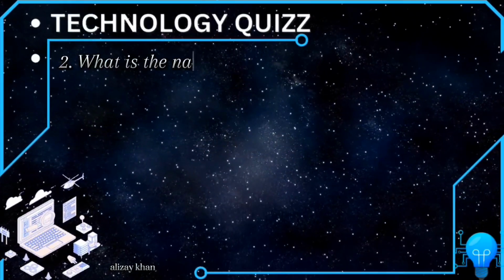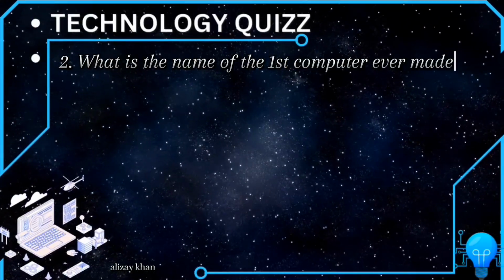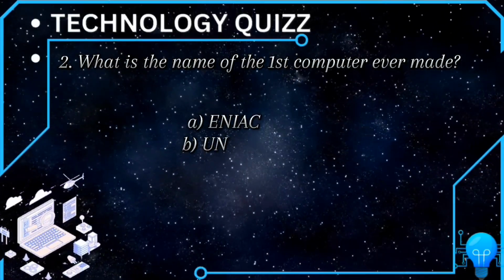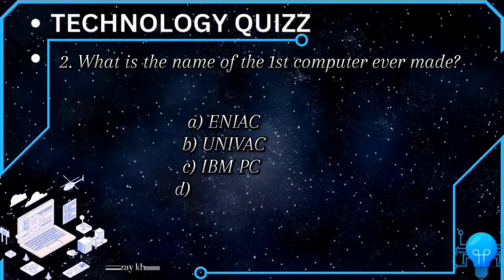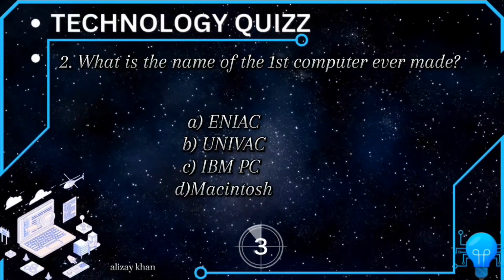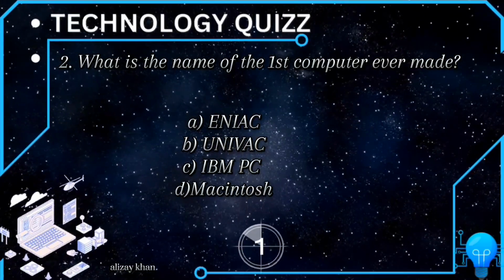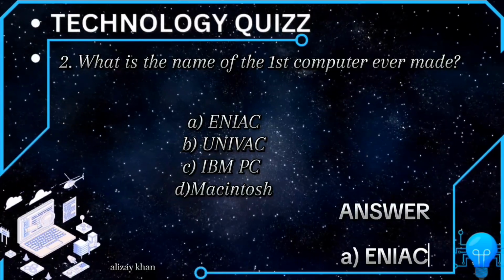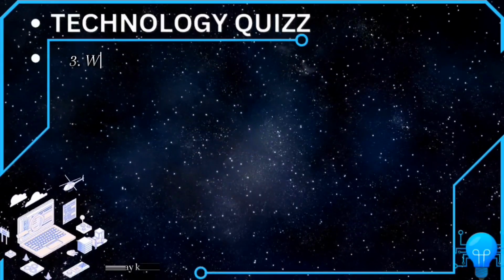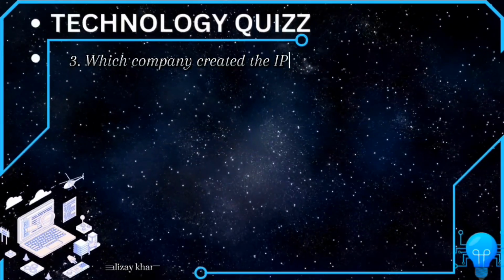2. What is the name of the first computer ever made? A. ENIAC. B. UNIVAC. C. IBM PC. D. Macintosh. Answer: A. ENIAC.